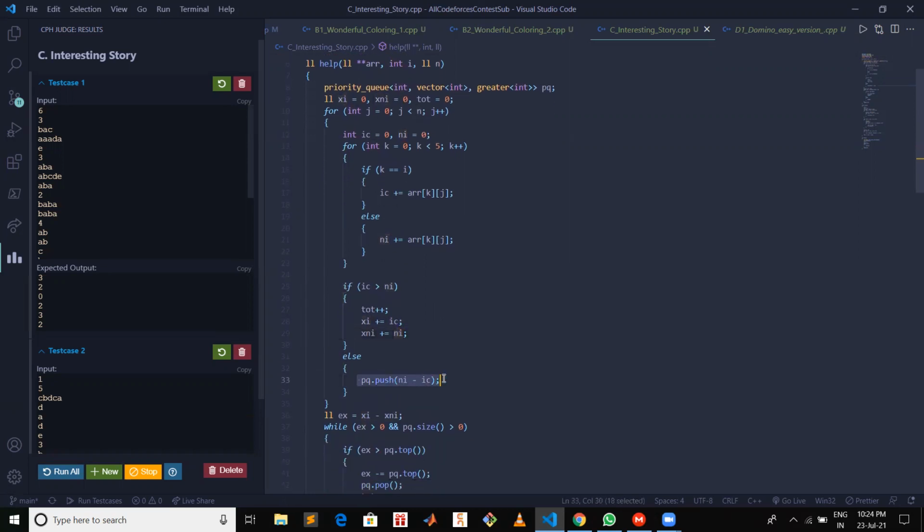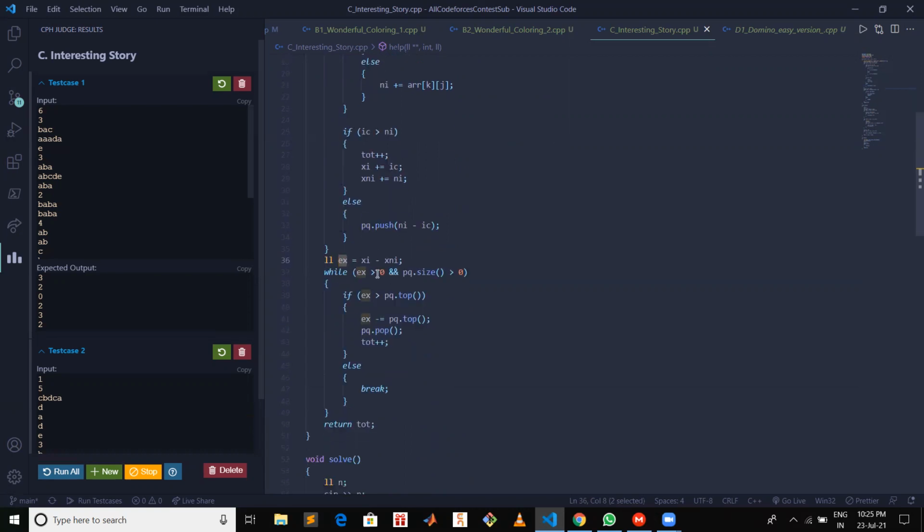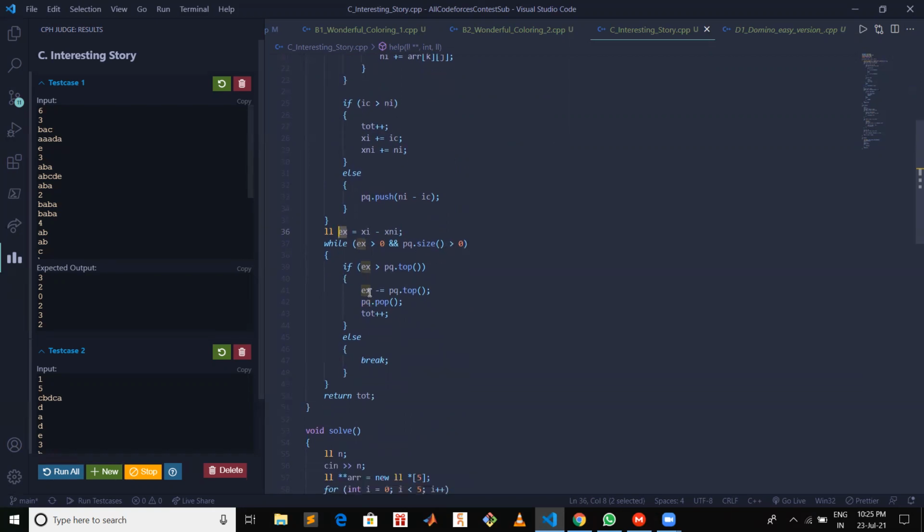Otherwise, we will push into our priority queue the difference, non-I count minus I count. So this is finally the count of I minus count of non-I, which I represented with R while explaining. While this R or ex is greater than 0 and the priority queue is not empty, we will iterate. If this ex is greater than the top element, the minimum element of the priority queue, we will pop that element, decrement our ex by that, and increment our total. Otherwise we will break. So finally we will return that total.